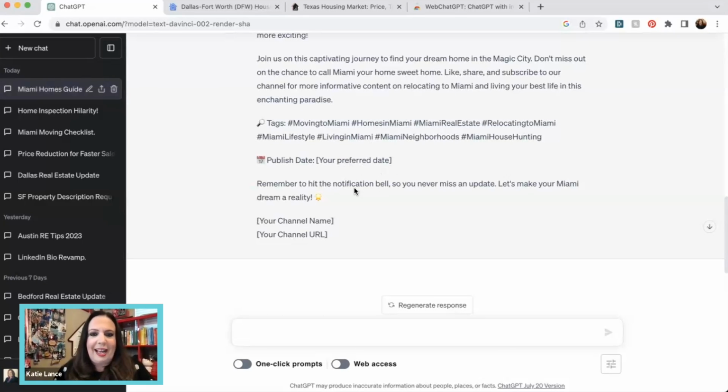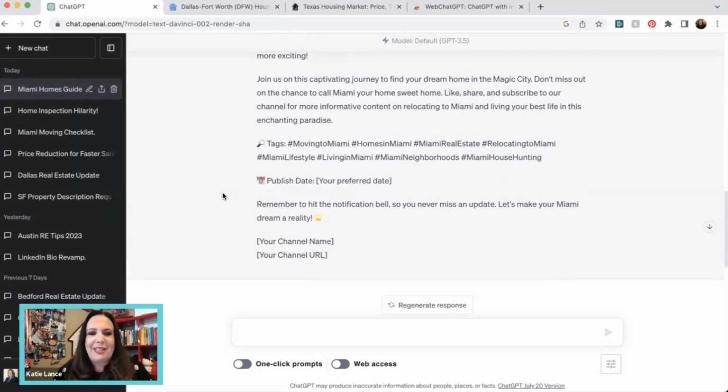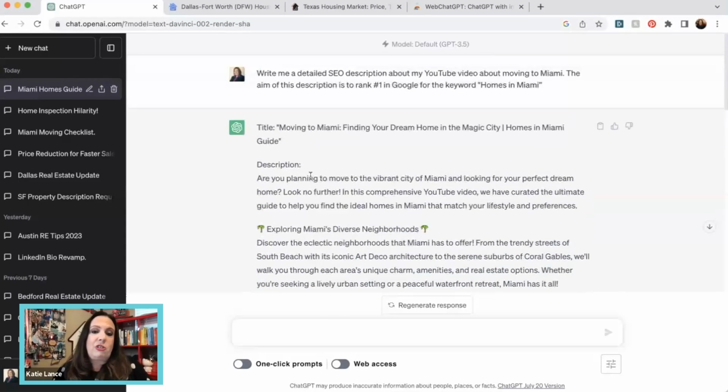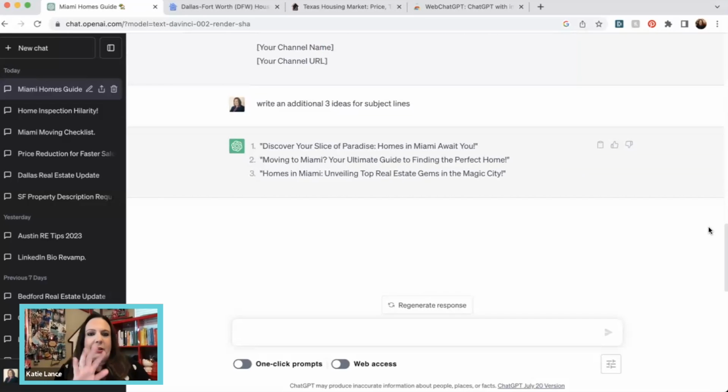Publish date. And see, look at this. It even says, remember to hit that notification bell so you never miss an update. I love that. It even has tags as well. You could even ask for additional topics. Maybe you don't like this subject line. You could say, write an additional 3 ideas for subject lines. Okay. And so now it'll come up with some additional ideas for you, right? So if you didn't like those original ones.